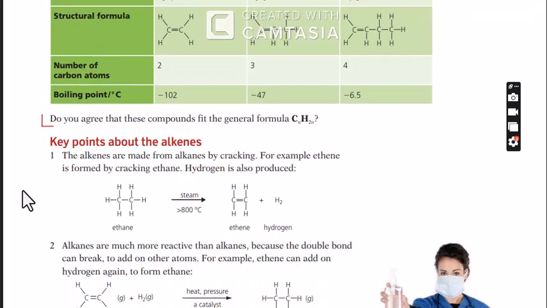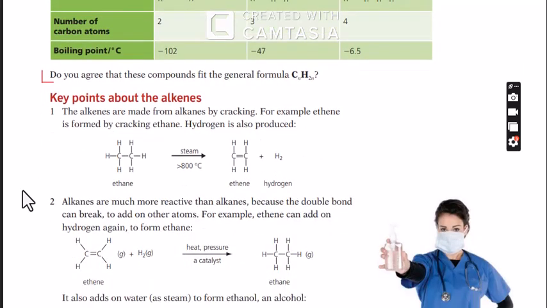Now, what are the key points about alkenes? This is the crux of the matter. So alkenes are made from alkanes by cracking. So take note of that. Generally alkenes are made from alkanes by cracking. So this is an example of a cracking reaction.